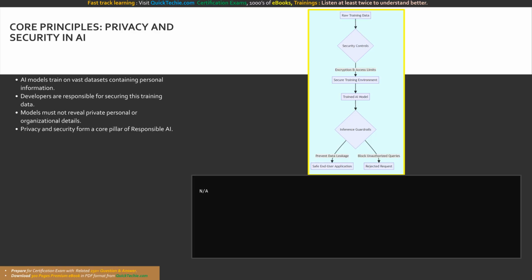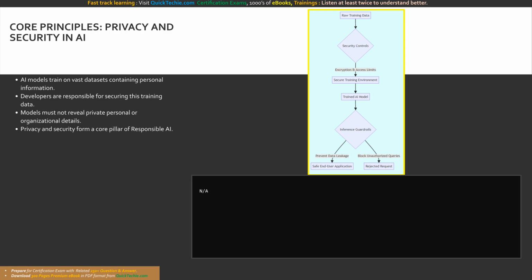But the responsibility does not stop at the training phase. You must also implement rigorous architectural safeguards to ensure that the trained, deployed models themselves cannot be manipulated or exploited to reveal private, personal details or proprietary organizational secrets to unauthorized users.